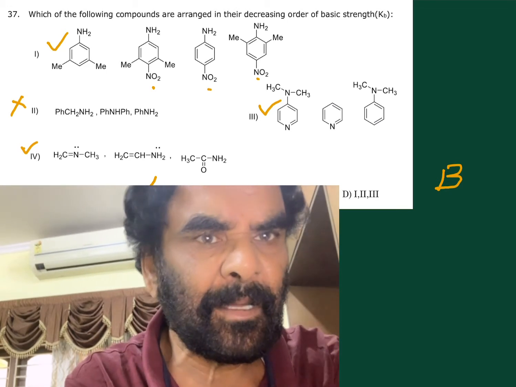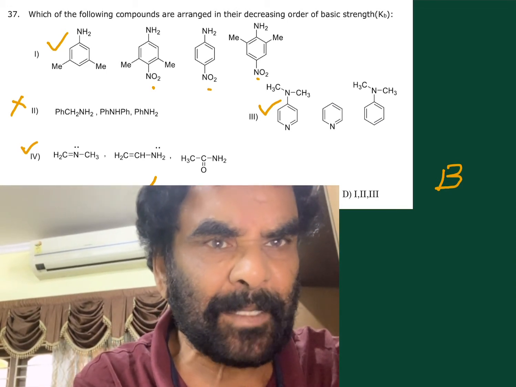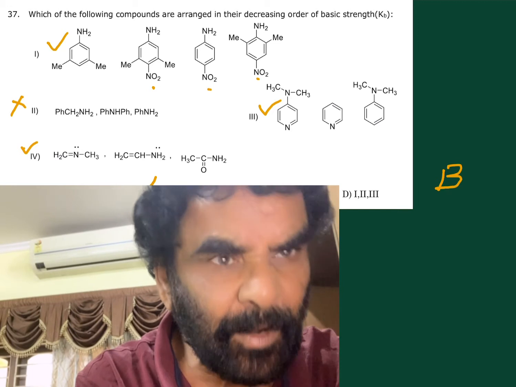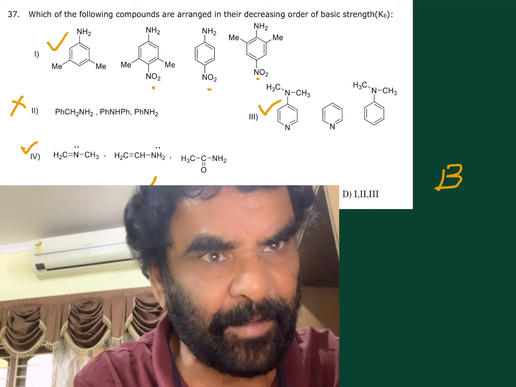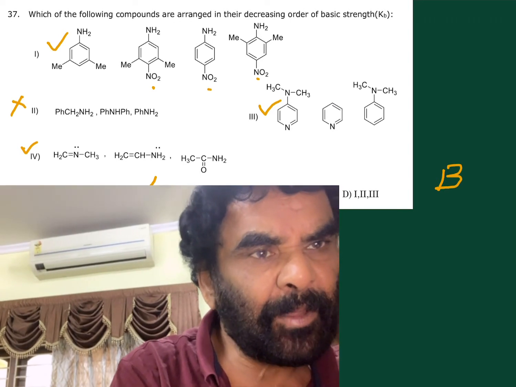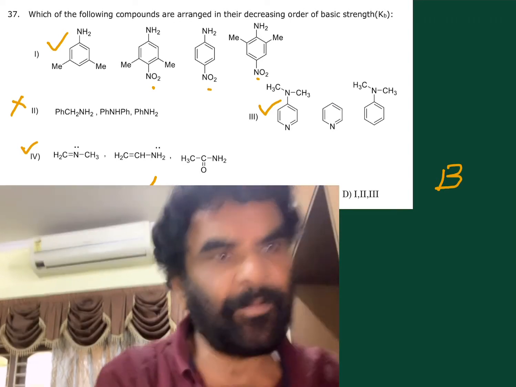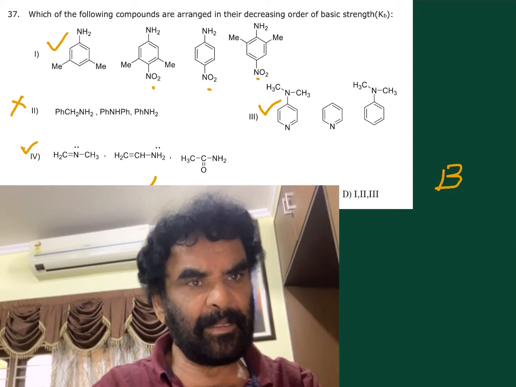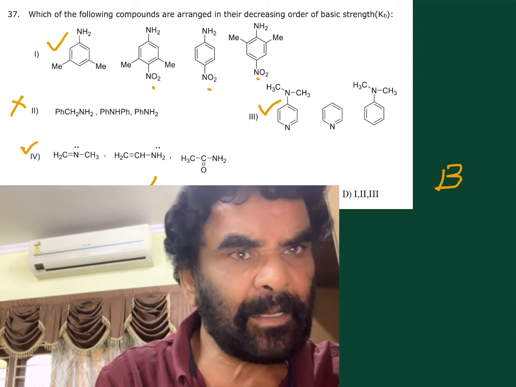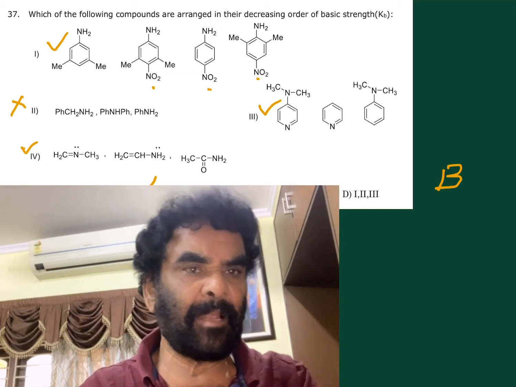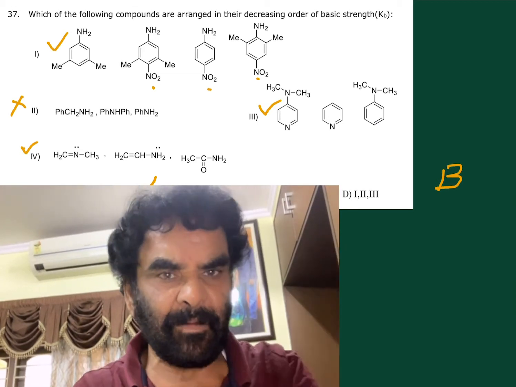Next one, this group is present, so plus I, this little plus I effect. Here only minus M effect, no plus I effect. Therefore this is better. Compared to this, say ortho effect. Because of the ortho effects, two methyl groups, ortho substituted anilines are less basic. Therefore this is least basic. Correct? Decreasing order. This has higher Kb, this has a lower Kb, this is the weakest base, this is the strongest base.